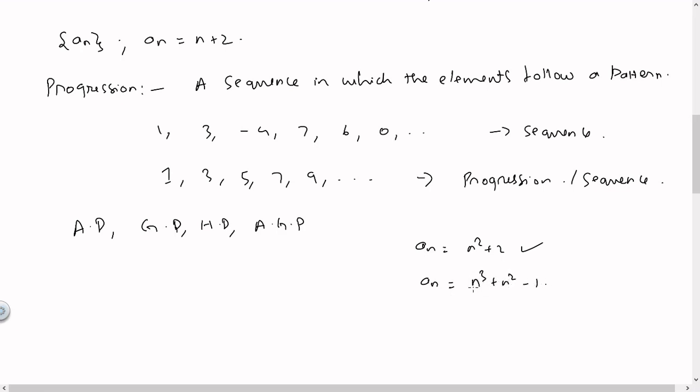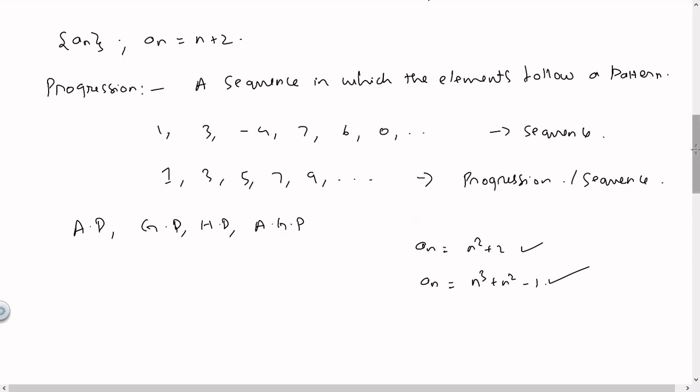Here also we can determine what is the element present in the second place, third place, or anything. Since we are able to do that, and why we are able to do that is because the elements follow a particular pattern, this also defines the nth term of a progression. So when somebody asks you how many progressions are actually present, you have to say that there are infinitely many progressions. You can just like that make up any number of progressions as you want.